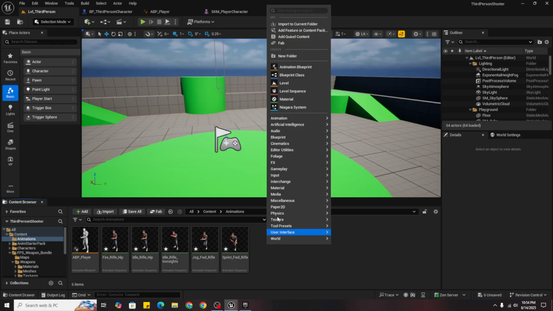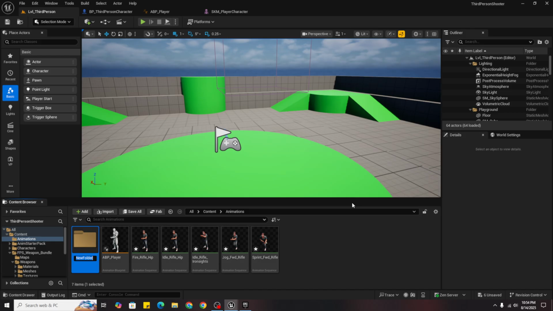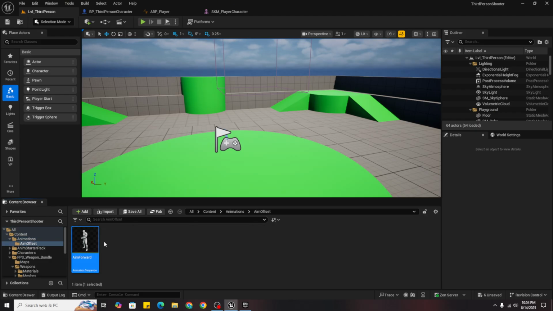So for that, create a new folder, name it aim offset, and just copy this idle rifle here, and in here first paste this one, and name it aim forward, duplicate it, aim down, duplicate it and aim up. So these will help us in up, down and left.